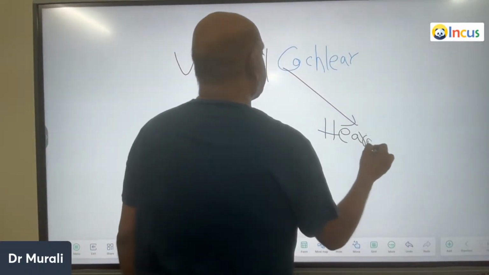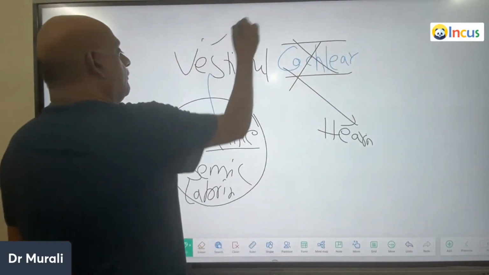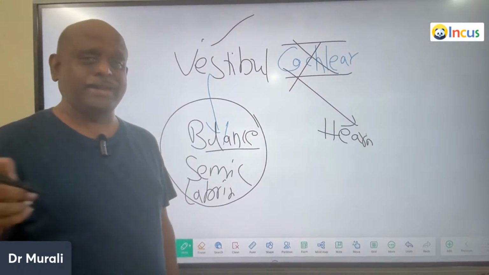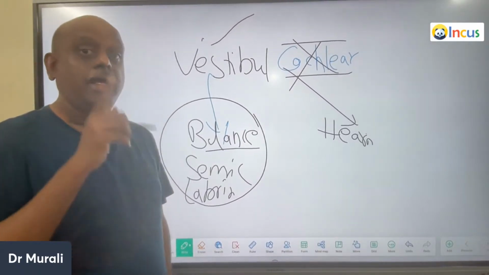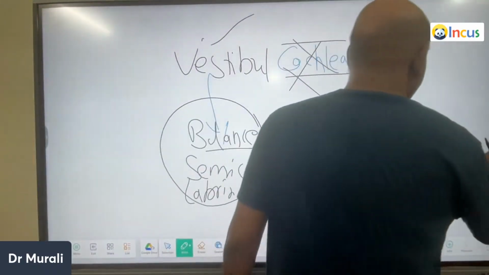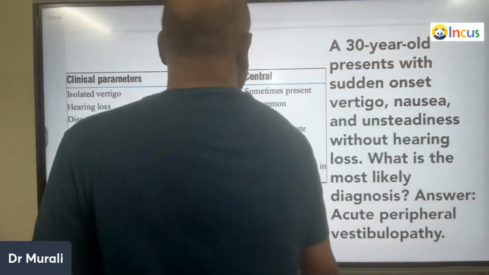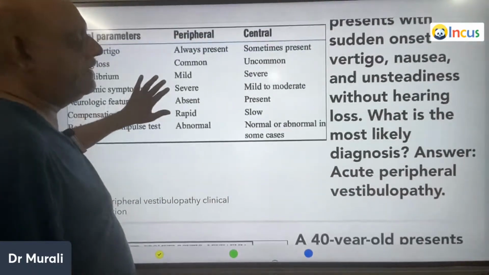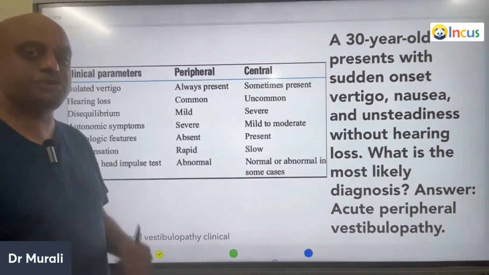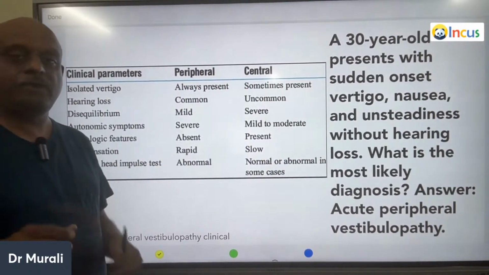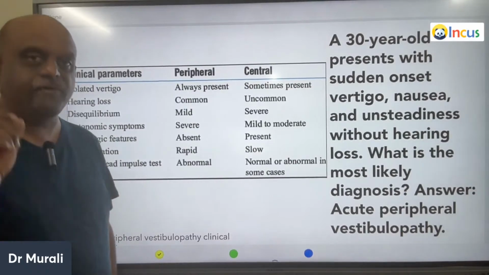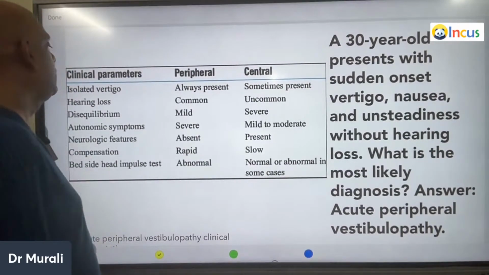So whenever any viral infection is there, it is not affecting the cochlea, but affecting only the vestibular part. Then you will have the nausea, giddiness, etc., which is called acute vestibulitis, without cochlear involvement, is what you need to remember. So acute peripheral vestibulopathy. Once more, doctor. One of the favorite questions you should know. So I leave all these image-based questions in PDF format for you to download and share with your friends.